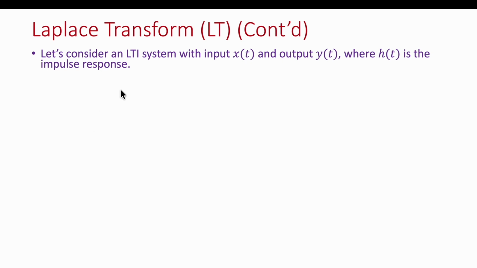Let's consider an LTI system with input x(t) and output y(t), where h(t) is the impulse response. Like x(t) is given to an LTI system whose impulse response is h(t), and the output is the convolution of the input and the impulse response.